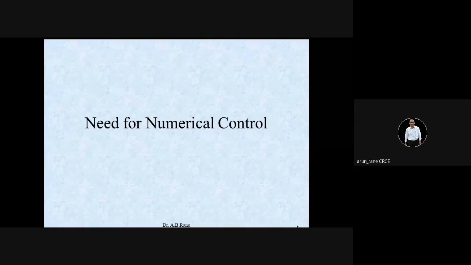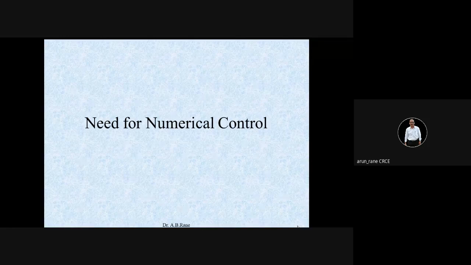As I said, if you want to write it down, you can write down a few points, like how the evolution started. Earlier, it was NC.